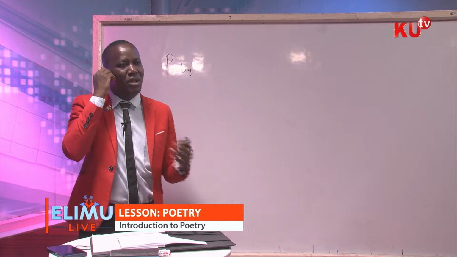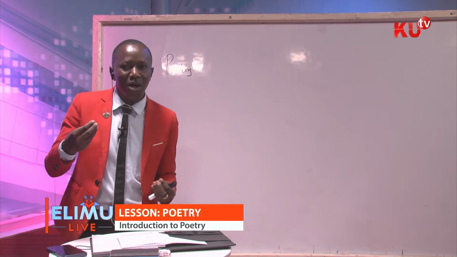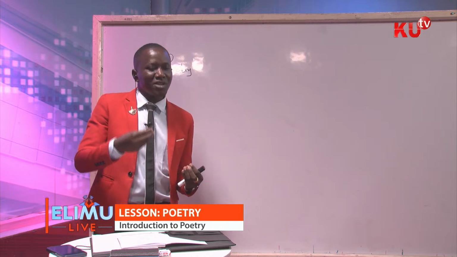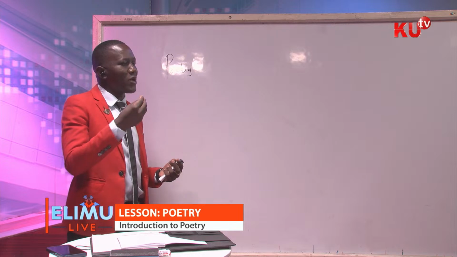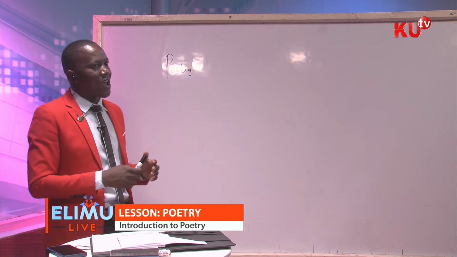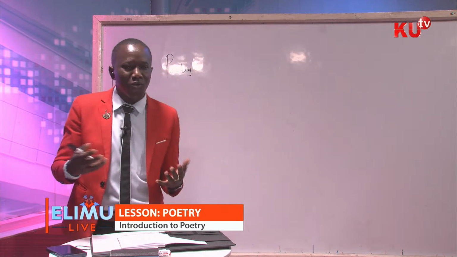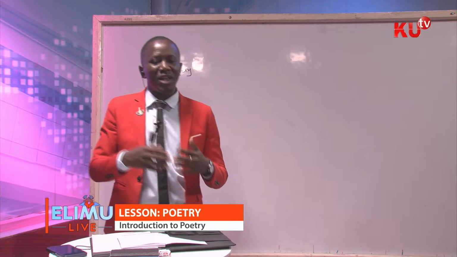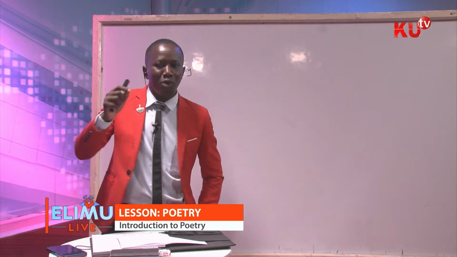Allow me to repeat. A poem is a work of art written or created in verse form, using distinct styles, and in which expression of emotions, feelings, and ideas is given prominence.